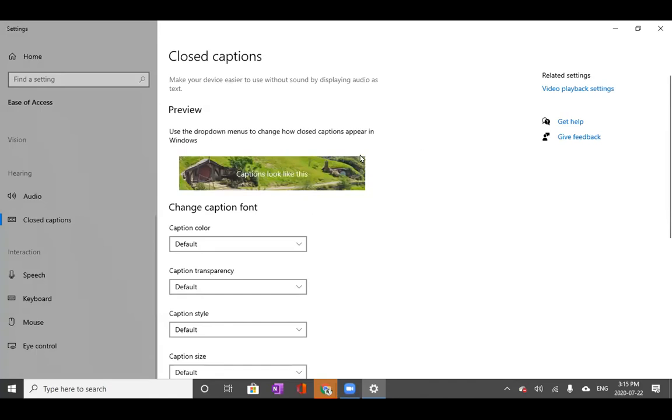And we see an example right up here of how it's going to look. So when you're making those changes, you'll be able to have that as a reference point as to what it's going to look like.